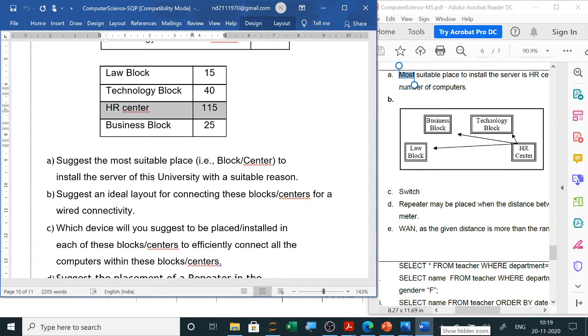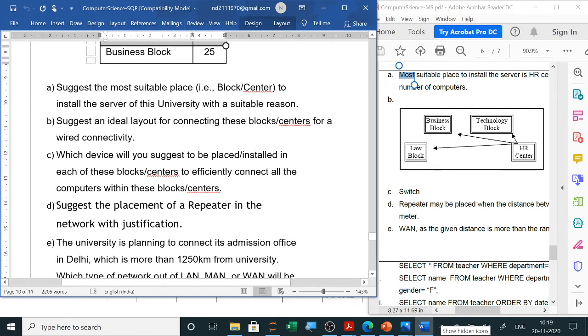Now the next question is, which device will you suggest to be installed in each of these blocks to efficiently connect all the computers within these blocks? Now you all know switch we are using to connect all the computers in a block. Wherever in a block more than one computer is there, we will write here switch.